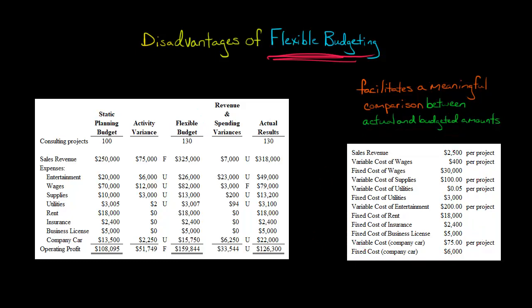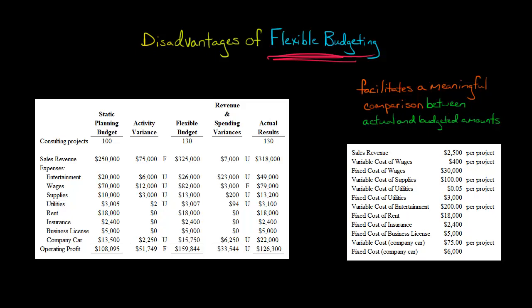Wages could be thought of as having a fixed and a variable component. If you have a consulting firm or any kind of firm and you don't have any clients for a week, you're not going to fire the entire staff, right? You're not going to say, we'll call you back when we get a client. So there is some fixed component of wages. You have to have some staff working at the company.